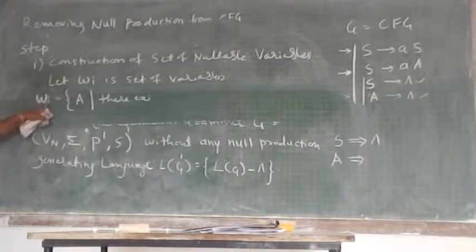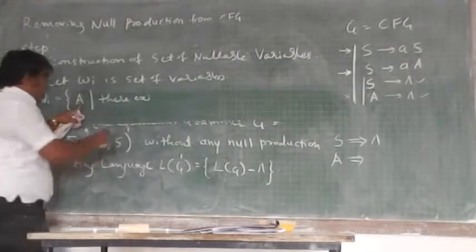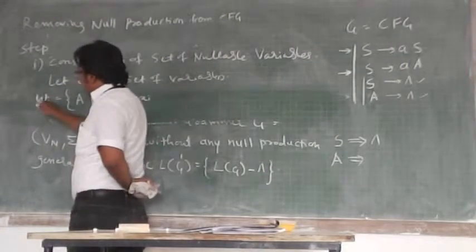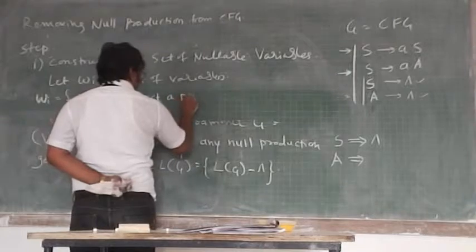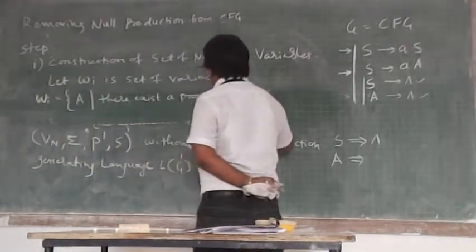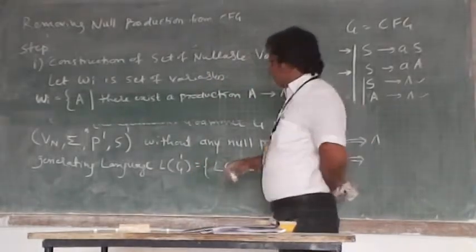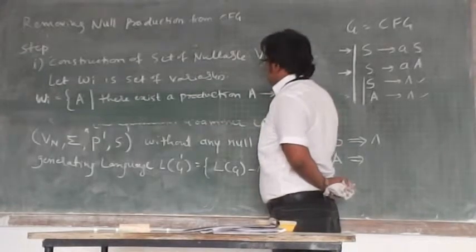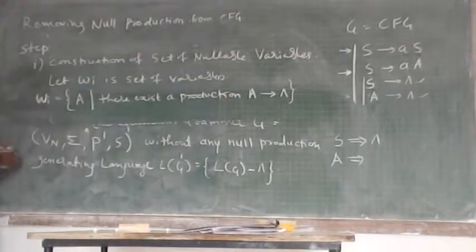So Wi is a set of variables where A can be added to this set if there exists a production A implies null. Okay.